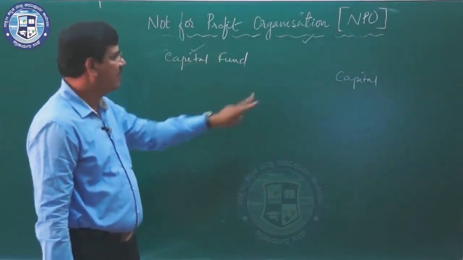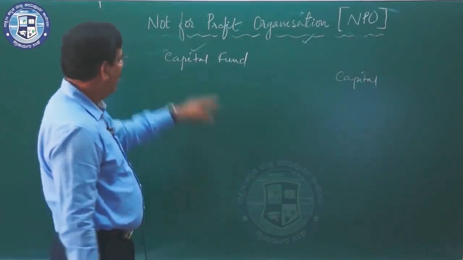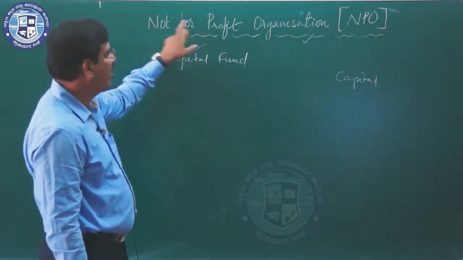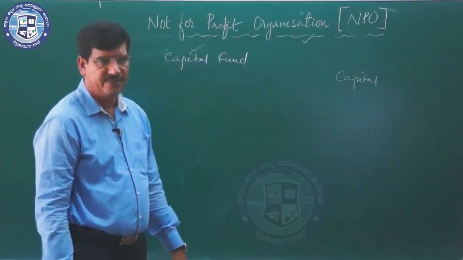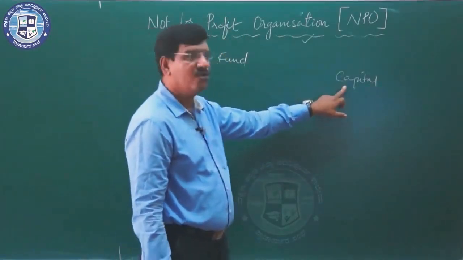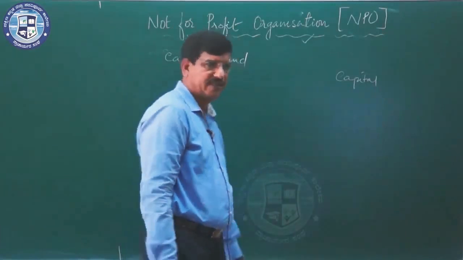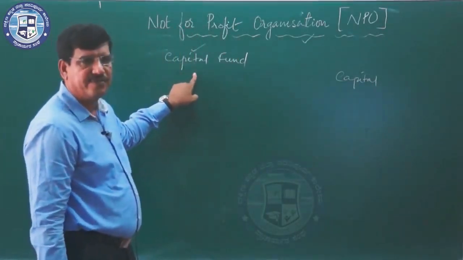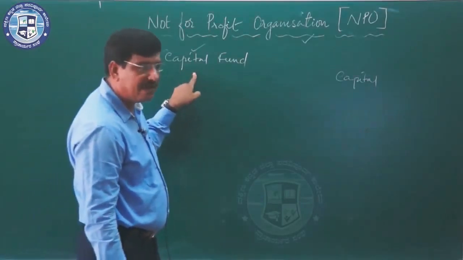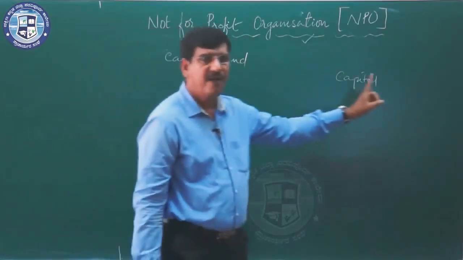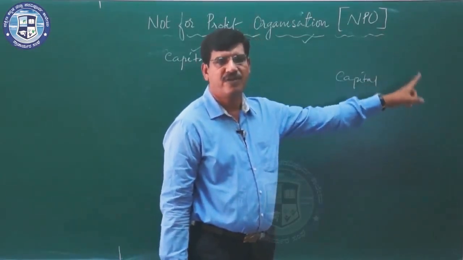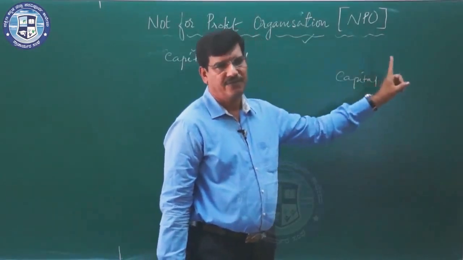What exactly is the difference between these two? The term capital fund is used by not-for-profit organizations, and the term capital is used by profit organizations. Capital fund represents the capitalized receipts. Capital means the amount invested by the proprietor of the business or the partners of the firm.